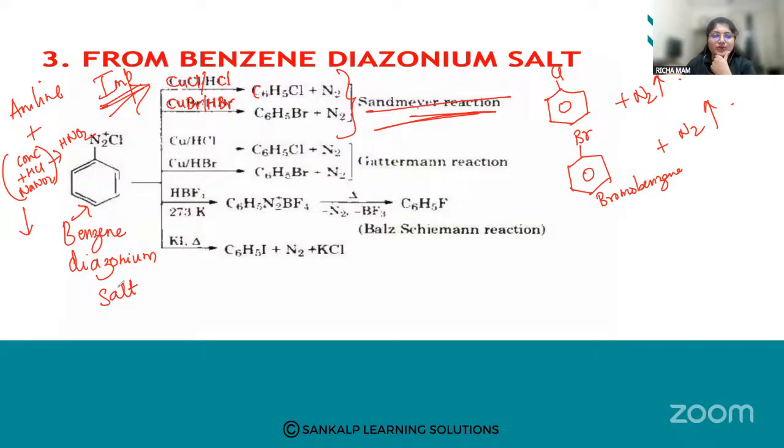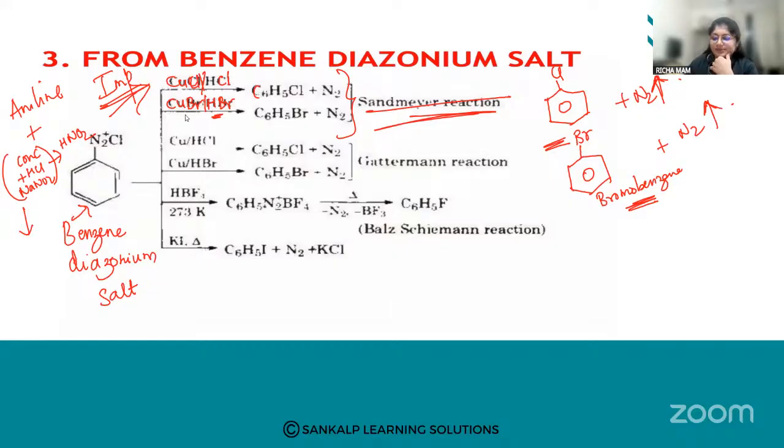So benzene diazonium chloride, the benzene diazonium salt, when you react it with cuprous chloride or cuprous bromide in the presence of hydrogen chloride or hydrogen bromide, we are going to get the halo substituted benzene. With cuprous chloride we get chlorobenzene. With cuprous bromide I get bromobenzene, with N2 gas liberated. So this is the Sandmeyer's reaction. Very important again. They may ask you, explain Sandmeyer's reaction with an example, a 2 marks question.